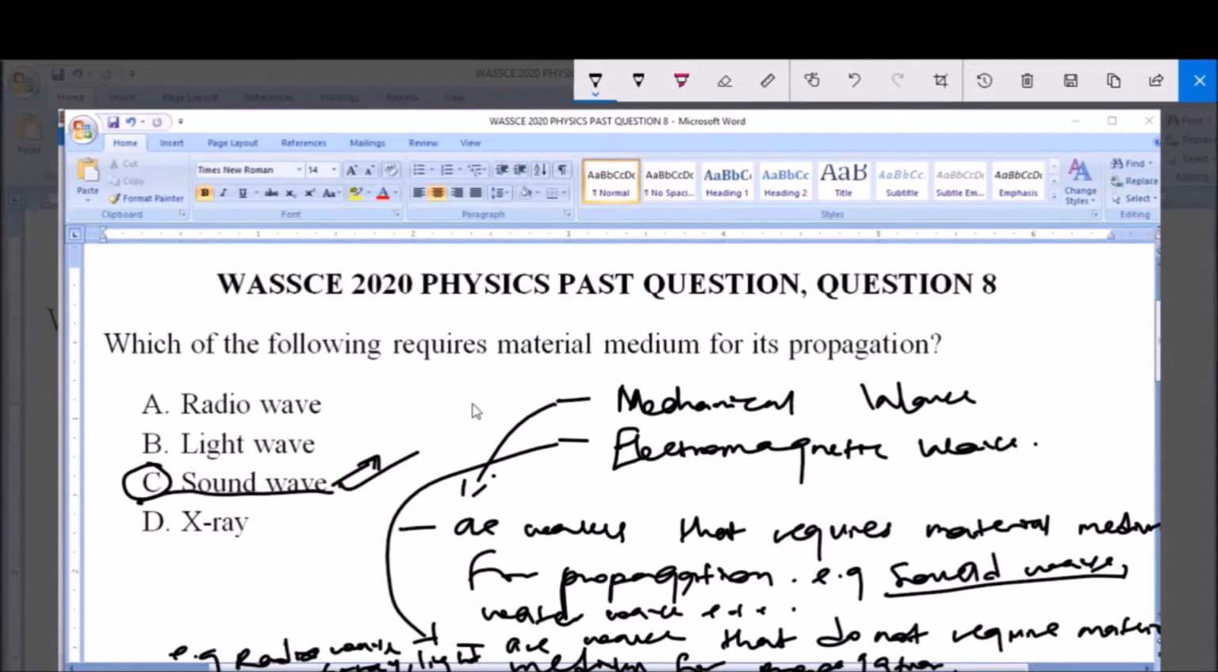So the answer to this question is what? Option C, sound wave.